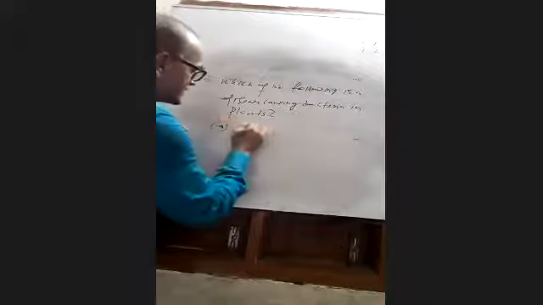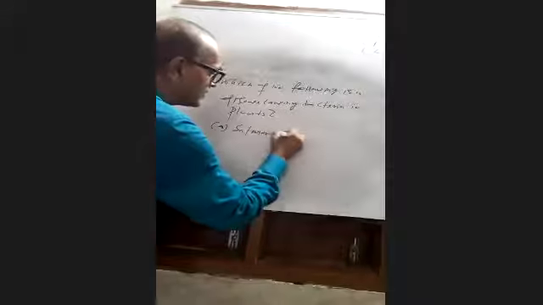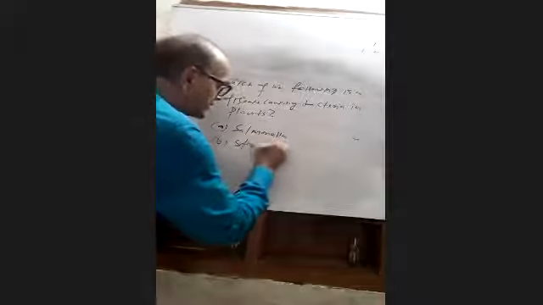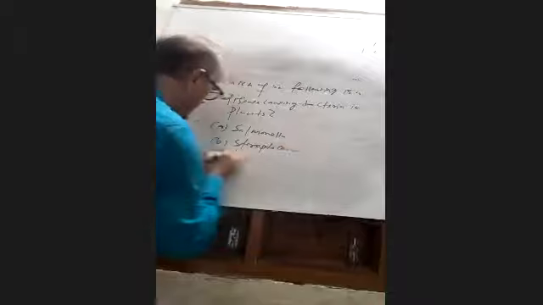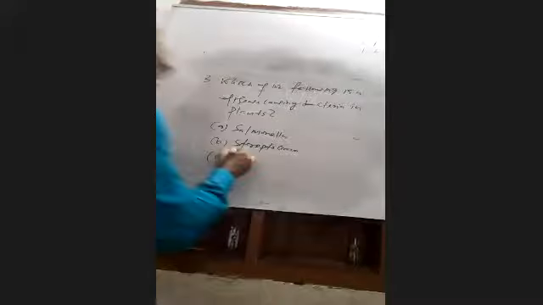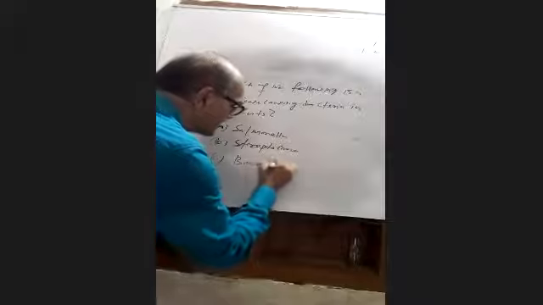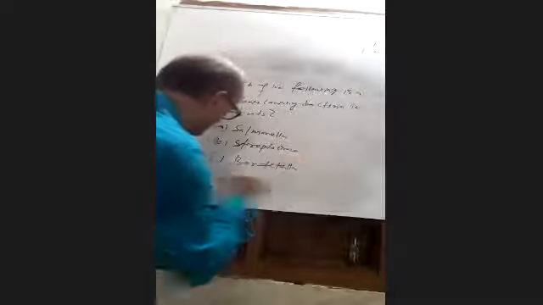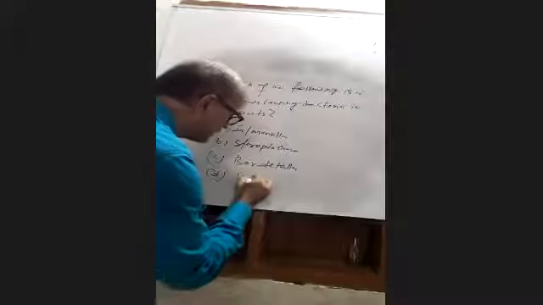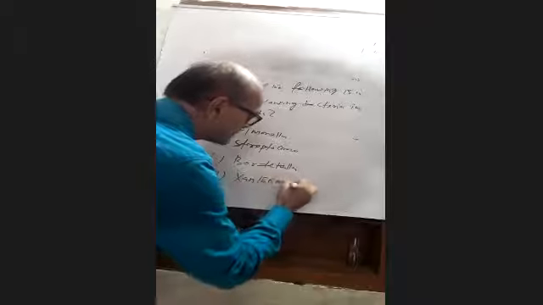Okay, students, option A is Salmonella. Option B is Streptococcus. Option C is Bordetella. And option D is Xanthomonas.